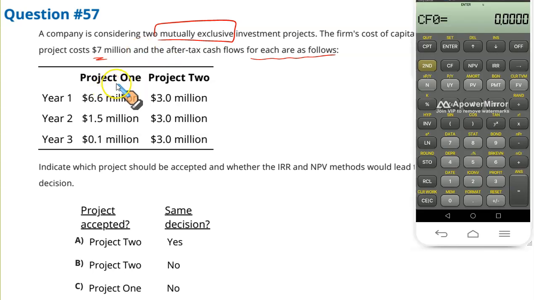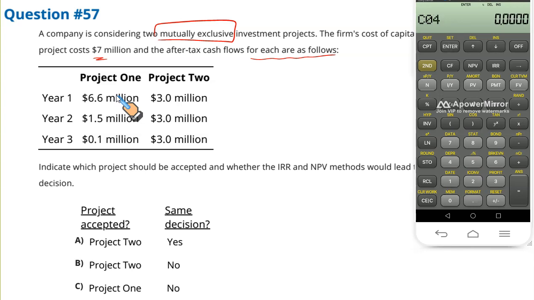All right, first entering the data regarding project 1. Initial outflow is 7 million. Cash flow 0, negative 7. Enter, down arrow key. Then these are the three cash flows. 6.6, enter, down arrow key twice because it is a single cash flow. 1.5 million, enter, down arrow key twice, and then 0.1 million, enter, down arrow key twice.